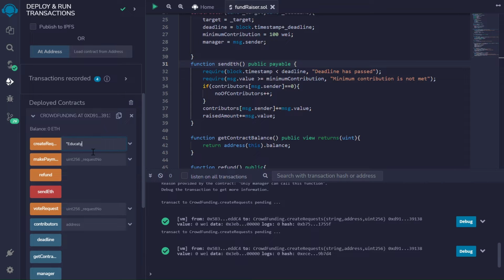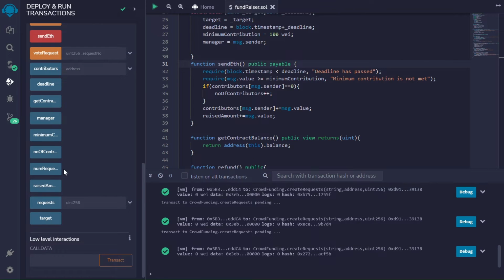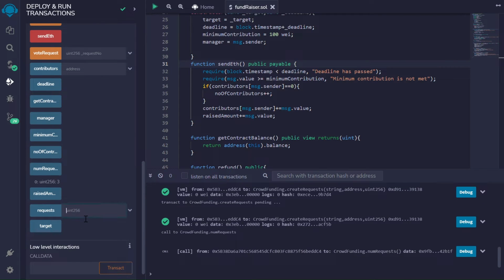This is for education, basically an educational loan, or let's keep it for organizing a hackathon. We need money for organizing a hackathon, everyone knows that. 2,500, because elections are quite costly, not the hackathons.